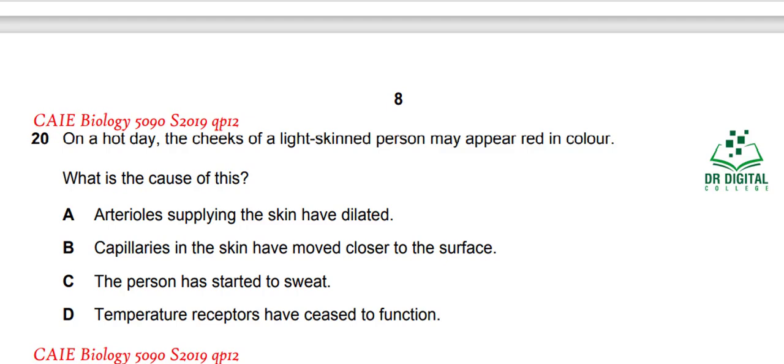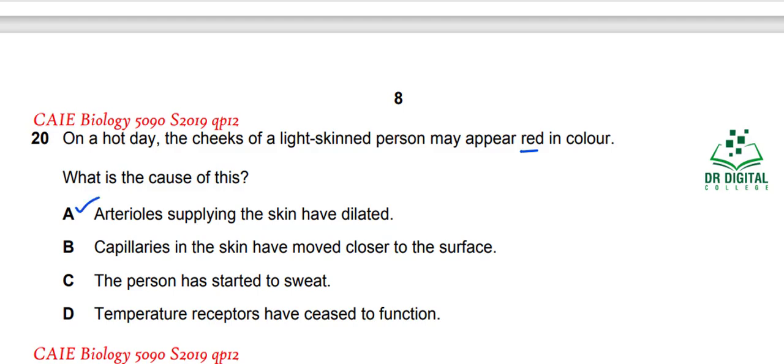In question 20, on a hot day, the cheeks of a light-skinned person may appear red in color. What is the cause of this? Arterioles supplying skin have dilated. Yes, when they are dilated, more blood will be coming to the surface of the skin and the skin will appear red. So this answer can be correct.